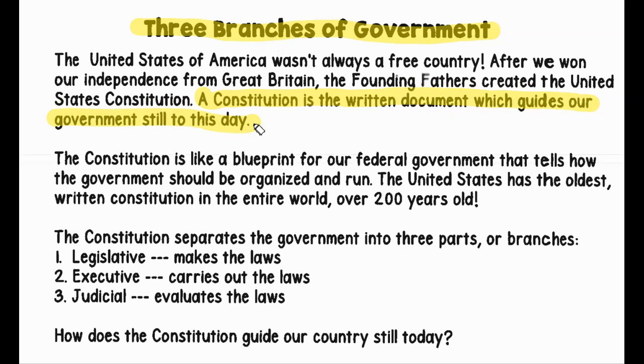The Constitution is like a blueprint for our federal government that tells how the government should be organized and run. The United States has the oldest written constitution in the entire world, over 200 years old. The Constitution separates the government into 3 parts or branches. Should I highlight that? Yeah. And should I highlight the information coming? Because we're about to know what those 3 branches are, right?